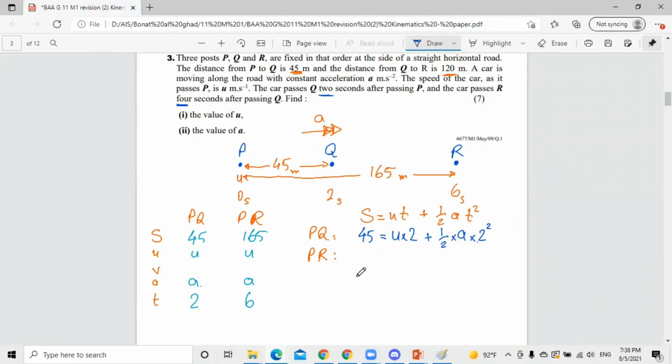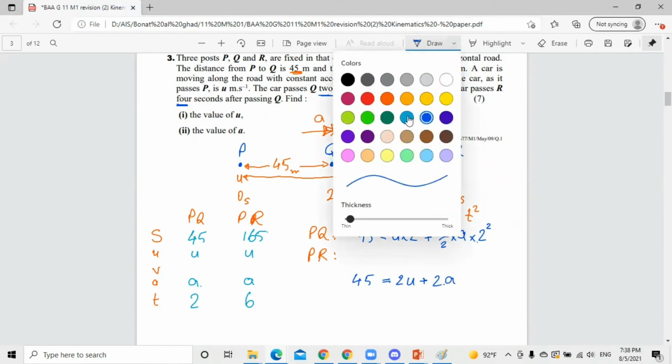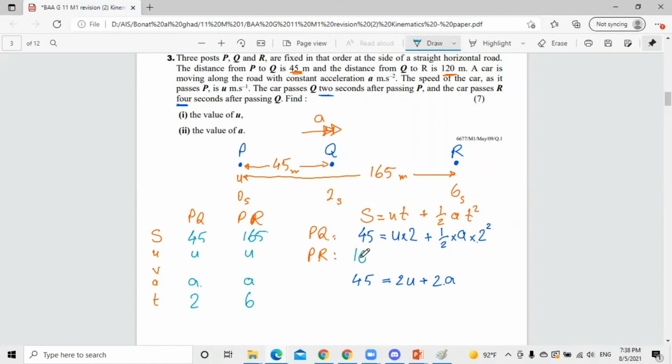We can rearrange this equation to be 45 equals 2U plus 2 squared, which is 4, times half, so 2A. We do the same thing from P to R. So 165 equals U multiplied by the time, which is 6, plus half multiplied by A multiplied by 6 squared. We can rearrange this to be 165 equals 6U plus 6 squared, which is 36, times half, which is 18A.